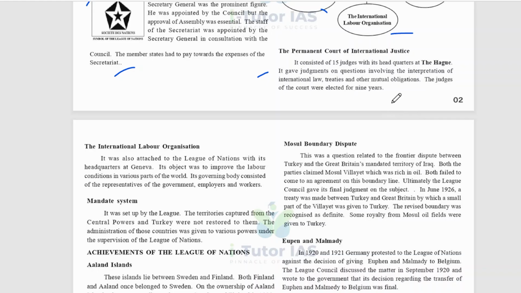The judges of the court were elected for 9 years. Okay, so that is about the international justice. It's in Hague. Okay, you can pinpoint these locations in your world map in map study.